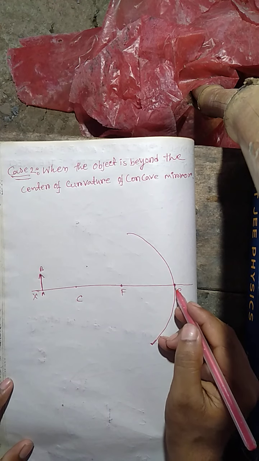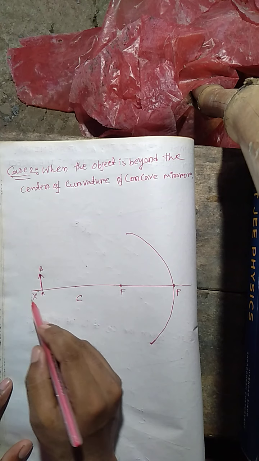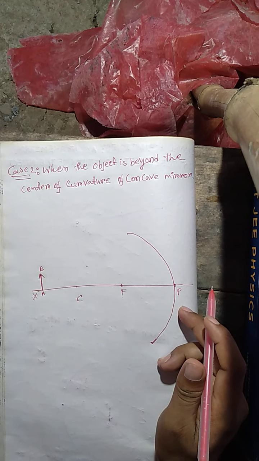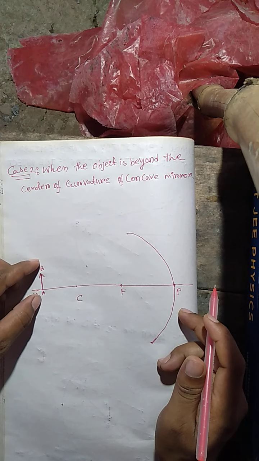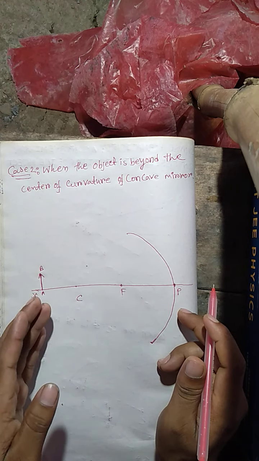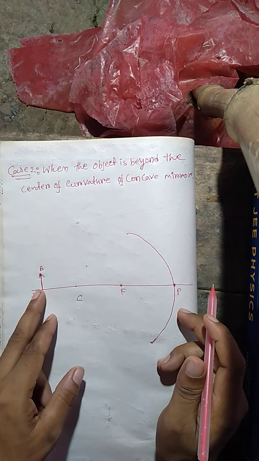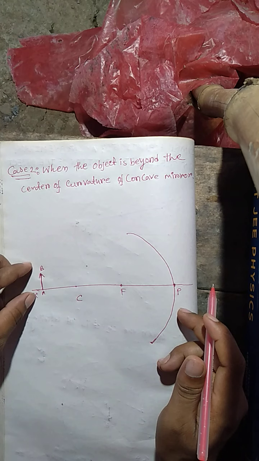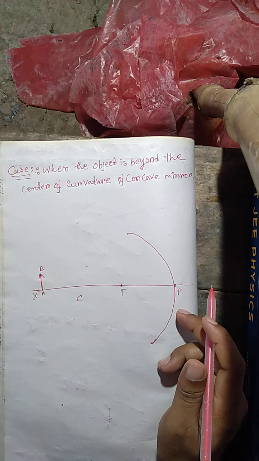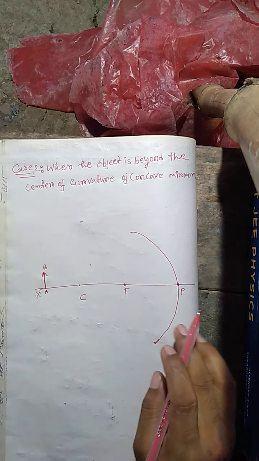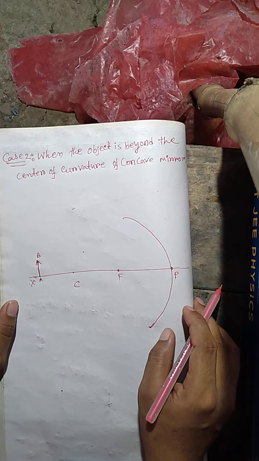Here P is the pole of the mirror, F is the principal focus of the concave mirror, and C is the center of curvature, and XP is the principal axis of the mirror. This object AB is situated beyond the center of curvature, that means on the back side of the center of curvature. Let's see how the image would be formed for this object.